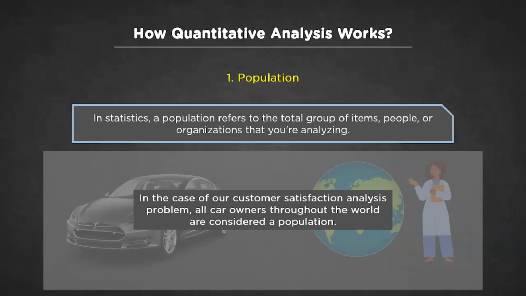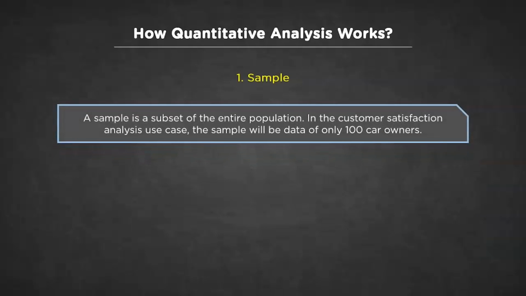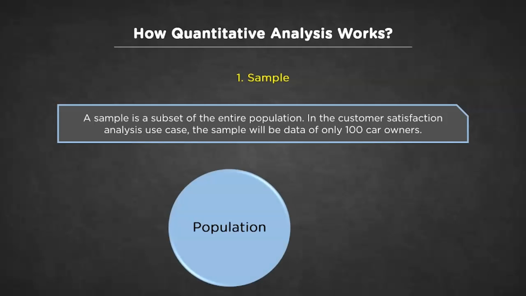You can get data of car owners for only a specific state or locality. In reality, you'll only gain access to a few hundred or maybe a few thousand owners using an online survey. The smaller group of accessible people whose data you actually collect is called your sample. That means, in the case of our service satisfaction example, the sample of 100 car owners or maybe 1000 would be the sample. So, to recap, the population is entire data, meaning a superset consisting of whole data, and the sample is a subset, meaning some portion of that entire data. In other words, the population is a whole cake, and the sample is just a slice of that cake.